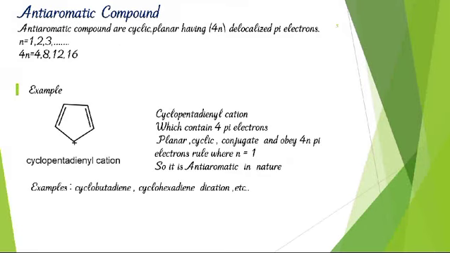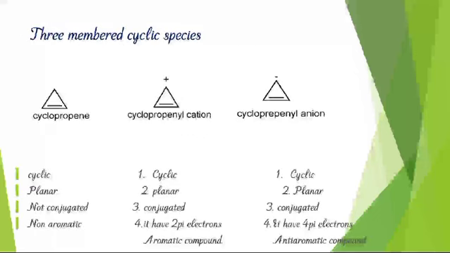Anti-aromatic compounds, like aromatic compounds, should also be planar, conjugated and have uninterrupted pi electrons, and the difference is that they contain 4n pi electrons where n equals 1, 2, 3 etc. An example of an anti-aromatic compound is cyclopentadienyl cation, which is planar, cyclic, conjugated and obeys the 4n pi electrons rule where n equals 1. Now let us learn some of the compounds which obey aromatic, anti-aromatic and non-aromatic character.